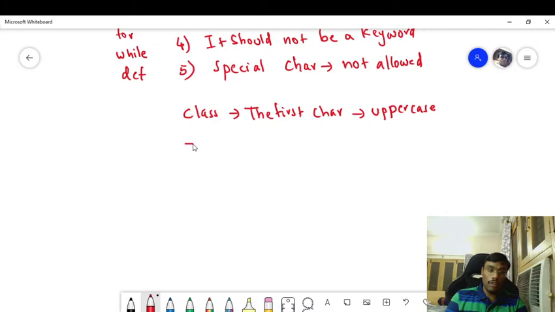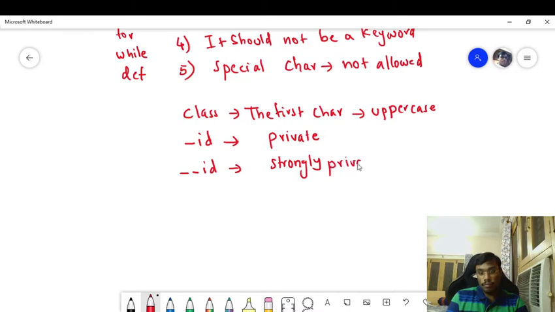Second, if an identifier has one leading underscore, then it is known as a private identifier. If the same identifier has two leading underscores, then it is strongly private. If the identifier has two leading underscores and two trailing underscores, then it is nothing but